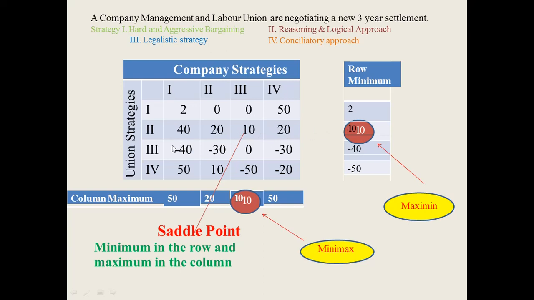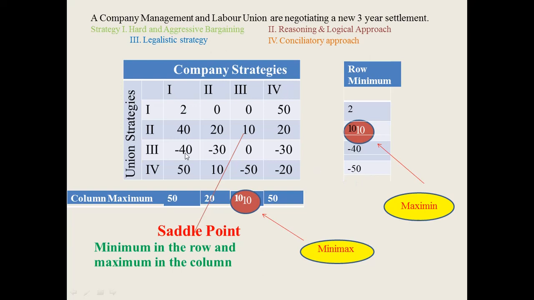For the third row, amongst minus 40, minus 30, 0 and minus 40, minus 40 is the minimum value. Similarly for the fourth row, 50, 10, minus 50 and minus 20, minus 50 is the minimum value.